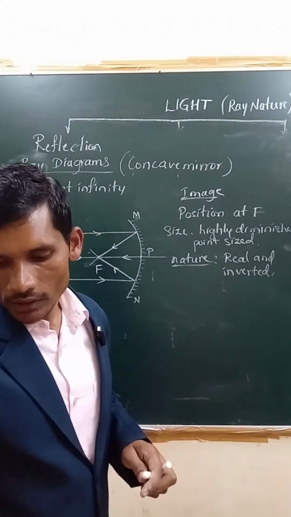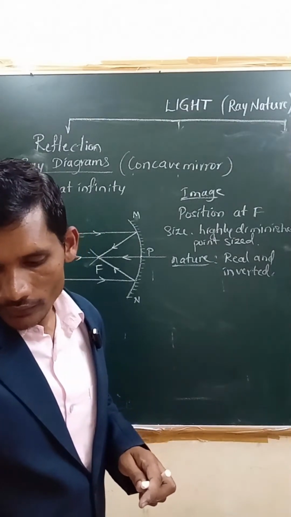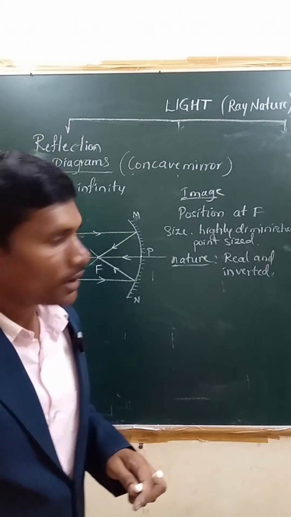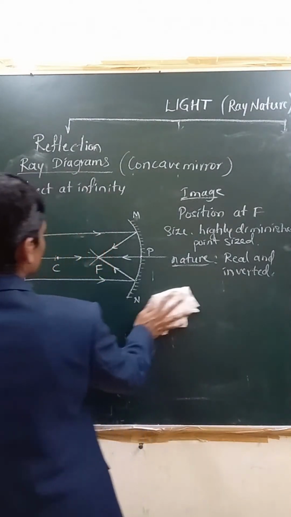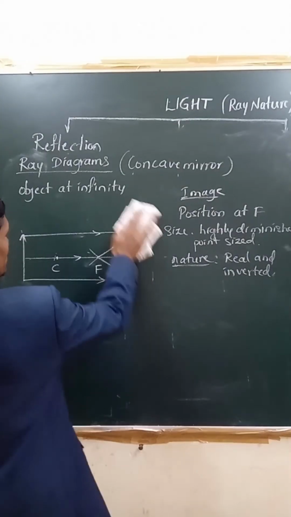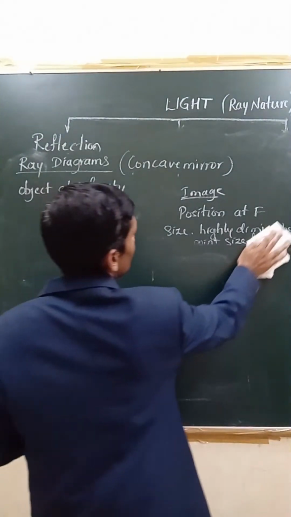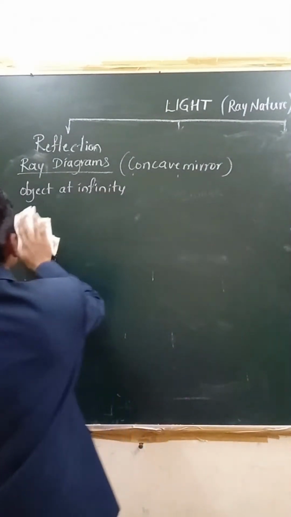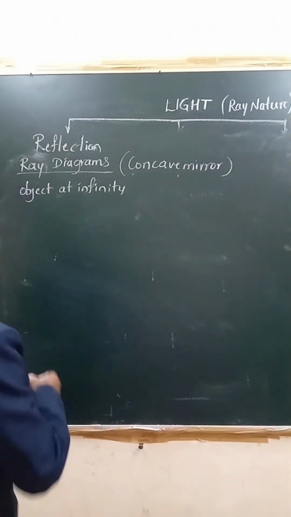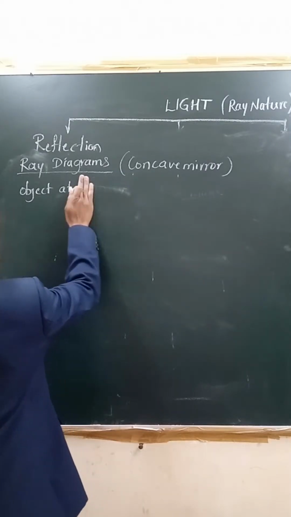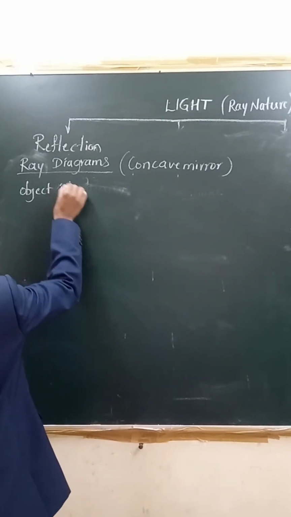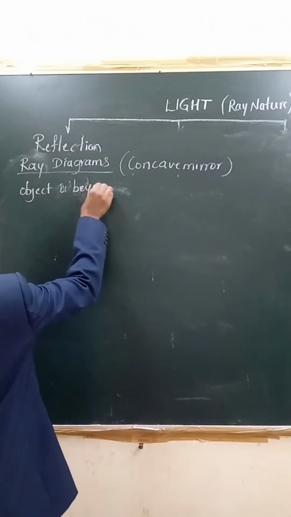Next, we have to go ahead with when the object is not at infinity. Beyond C we need to consider. Okay, object at infinity is over; when the object is beyond C, we have to consider.